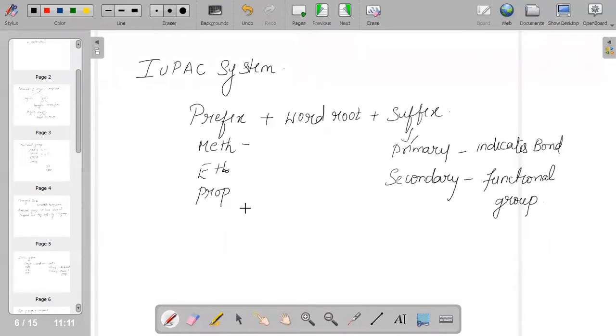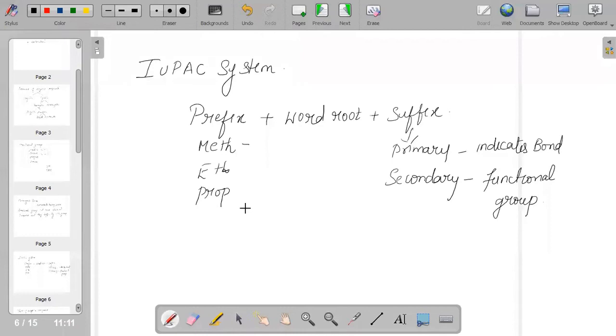And the suffix has two types. One is the primary and the second one is the secondary. The primary suffix indicates the bond, and the secondary one indicates the functional group.